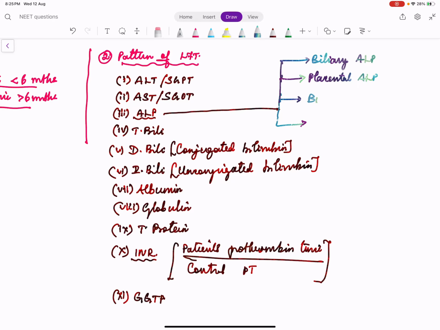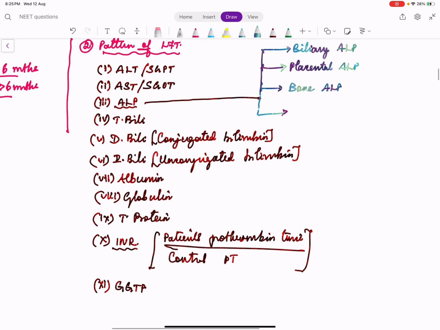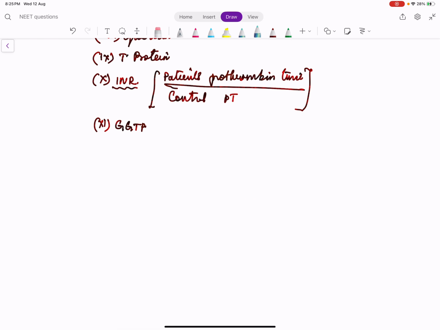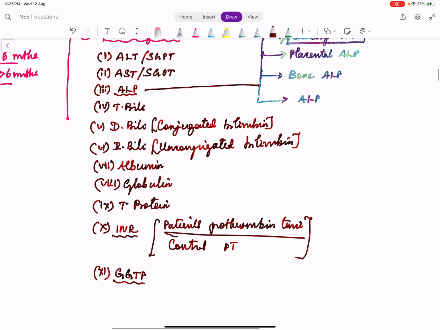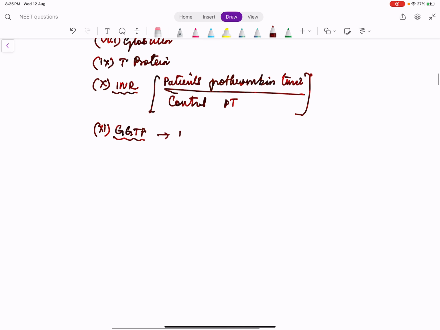The bone also produces alkaline phosphatase, right? Some tumors also produce alkaline phosphatase. But we don't want those fractions. We want only the biliary alkaline phosphatase. So to be more confident that the ALP elevation is a biliary ALP elevation, we use another measure called GGTP. GGTP is another protein which is produced by the biliary cells. So if GGTP is elevated and ALP is elevated, it definitely indicates a biliary tract pathology.